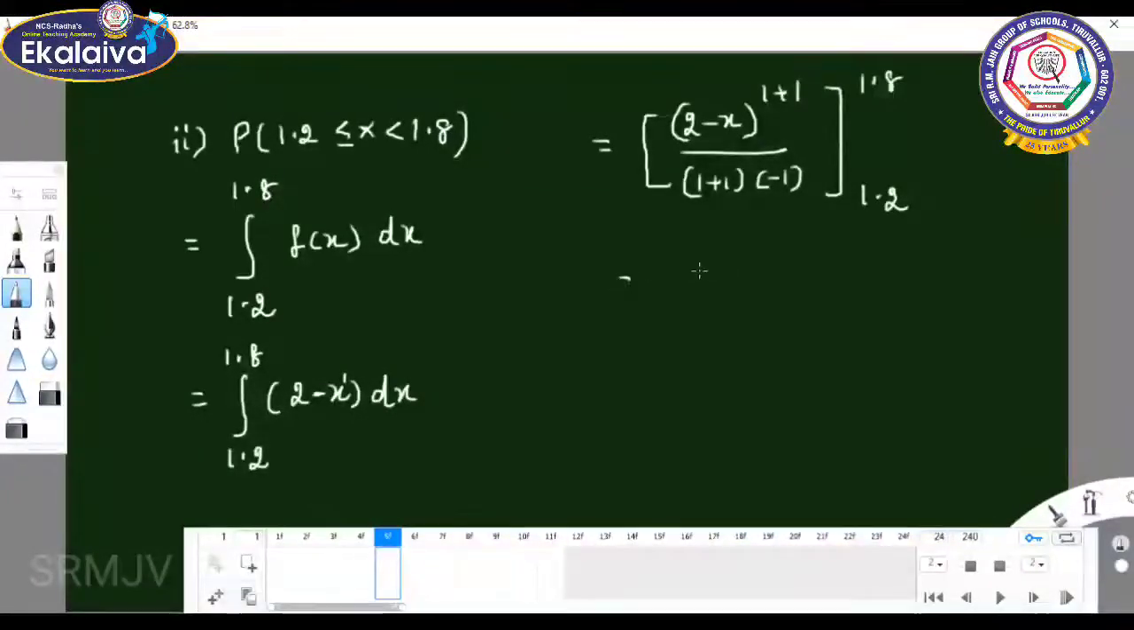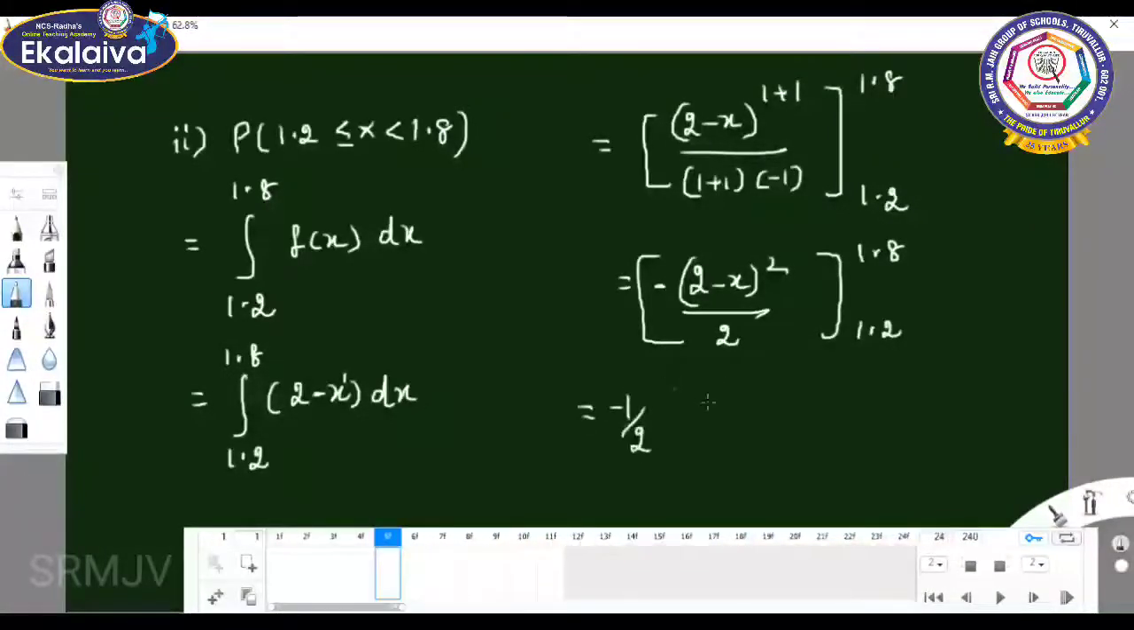So (2 minus x) the whole square by 2, into minus. The limit is 1.2 to 1.8. You can take minus 1 by 2 out. The upper limit is (2 minus 1.8) the whole square, minus the lower limit, which is (2 minus 1.2) the whole square.